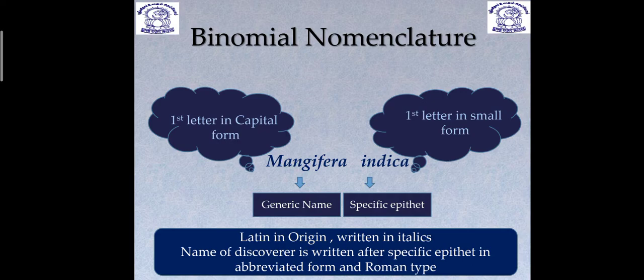If you get this question, please write Linnaeus. This scientific name of plants was proposed by Linnaeus in his book Species Plantarum. Dear students, please write this point. This is an important one. First time Linnaeus proposed scientific names of plants in his book Species Plantarum, and it was published in 1753. It was the initiation of the binomial system of plants. And it is considered that whatever names were given before Linnaeus are not accepted today.